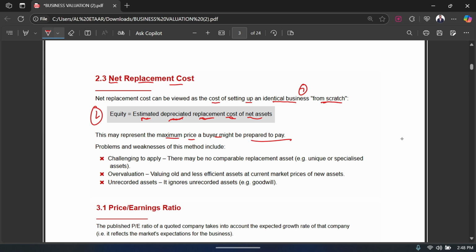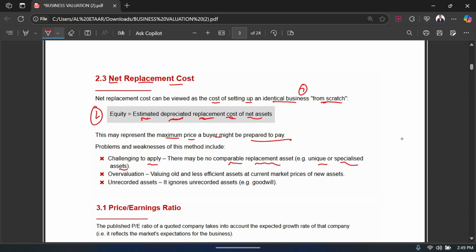Okay, now the problem and weakness of this method is that it is challenging to apply because there might not be any comparable replacement cost, for example a unique or specialized asset. For example, if I have a specialized asset, an asset that I have prepared for my company according to my products or according to my needs. So I have customized that asset. Now if I have customized that asset, that means there is no other similar asset in the market, right? And if there is no similar asset in the market, how am I going to compare it, right?